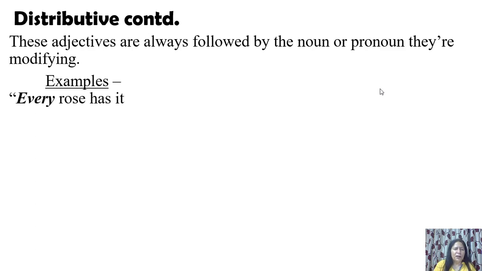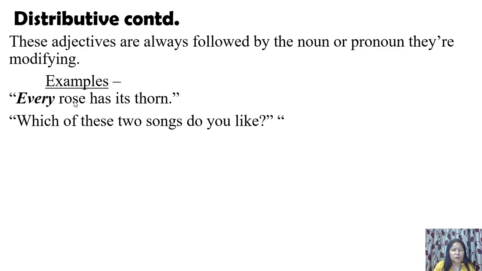Examples. Every rose has its thorn. So every is coming with rose. Every is a distributive adjective because it is qualifying the noun rose. Now, which of these two songs do you like? I don't like either song. Either again is a distributive adjective here because it is coming with the noun song. Right.